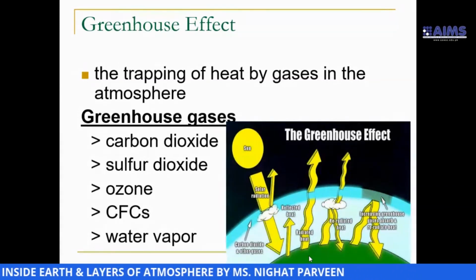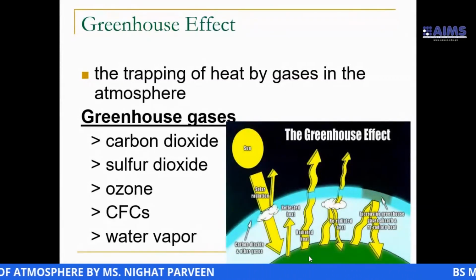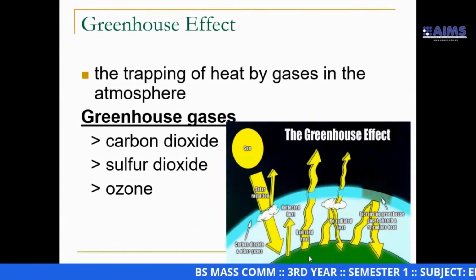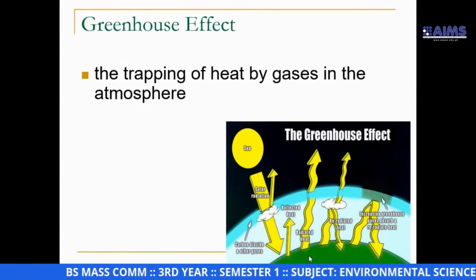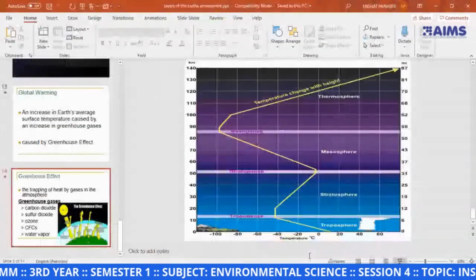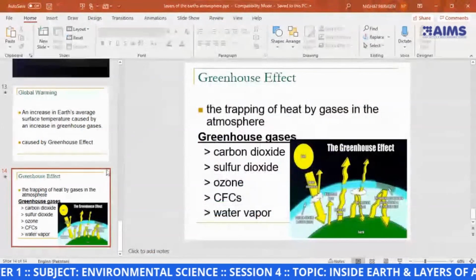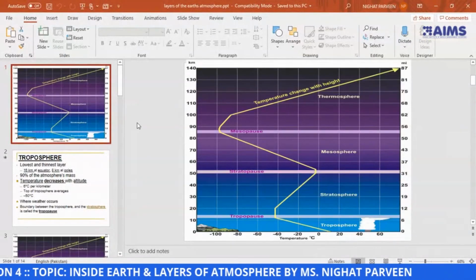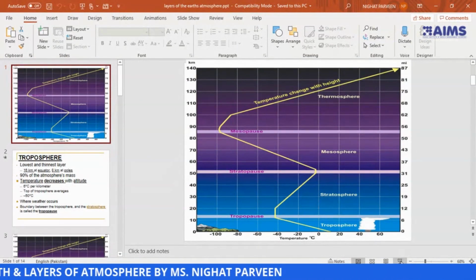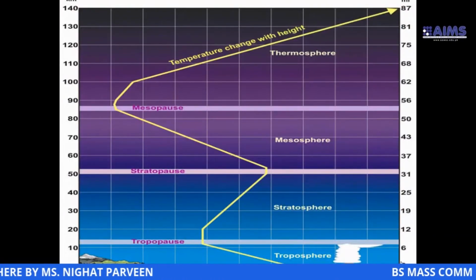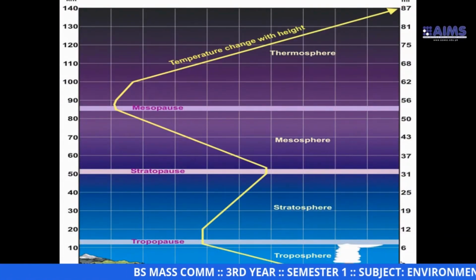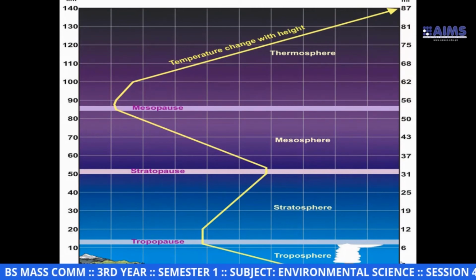Regarding our exam point of view, you must know the names of all the four layers of the earth's atmosphere because it is a very important topic according to examination point of view. This question is very much important and an expected topic. You must keep in mind this graph.